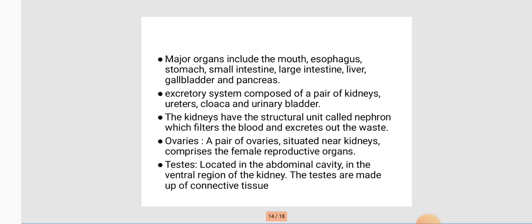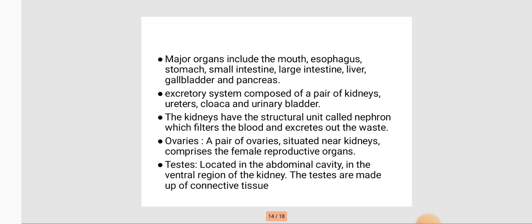Major organs include the mouth, esophagus, stomach, small intestine, large intestine, liver, gallbladder and pancreas, etc. The excretory system is composed of a pair of kidneys, ureters, cloaca, and urinary bladder.